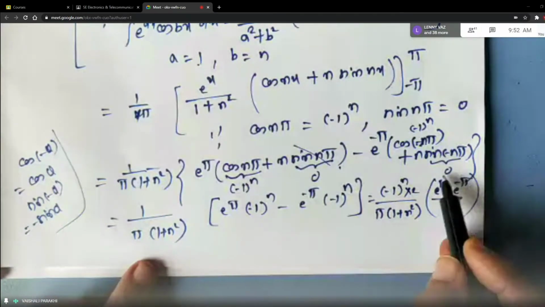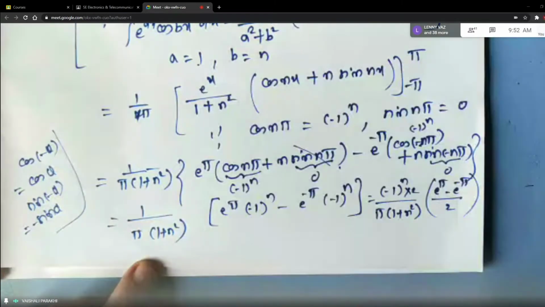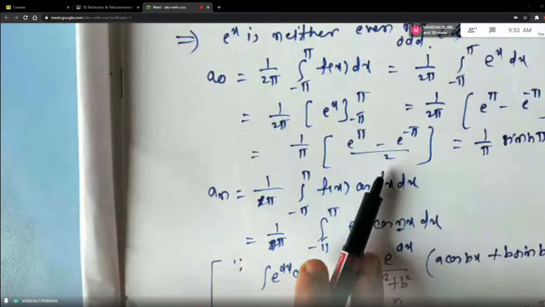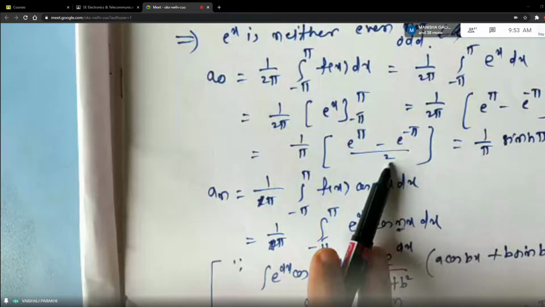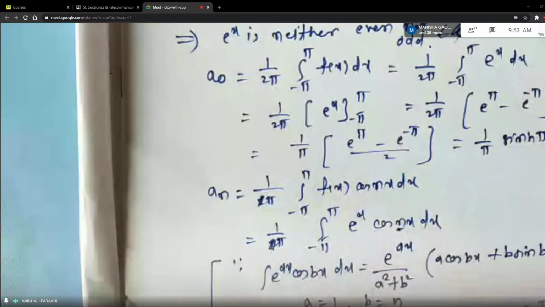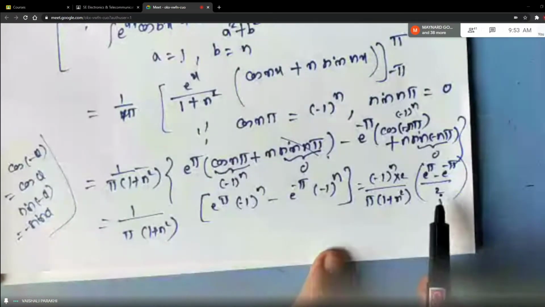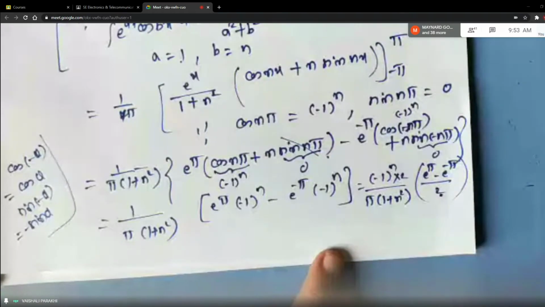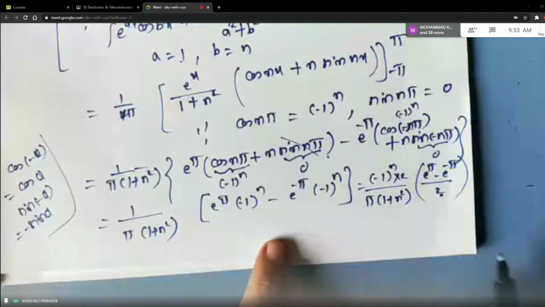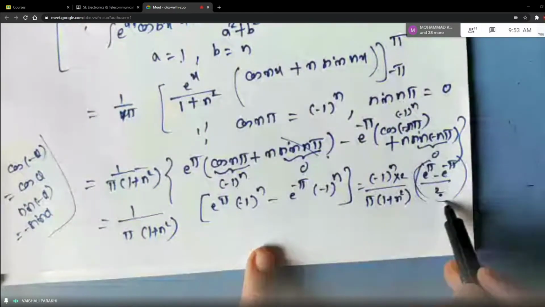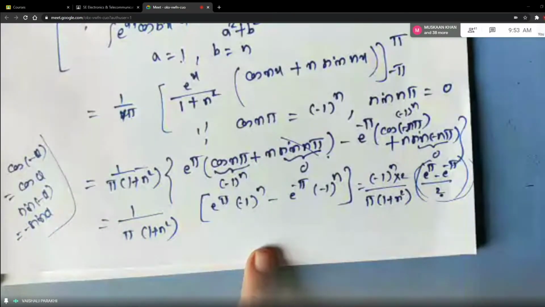Why? Because this whole thing again I can write in the form of sinh pi. So here automatically 2 was there when we were finding a naught, no? 2 was there already. So we need not multiply and divide by 2. But in this case, we don't have upon 2 here. So you can always adjust the constants according to the requirement. So what I have done, I have multiplied by 2 and divided by 2, so that this whole bracket I can write it as sinh pi.